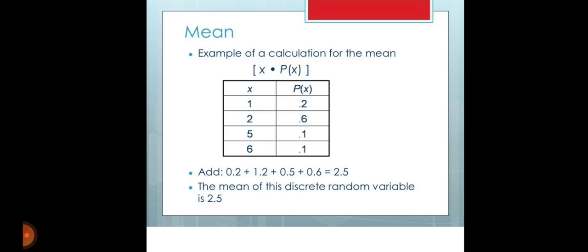So, an example of calculation for the mean. Suppose x is 1, 2, 5, 6 and p of x is 0.2, 0.6, 0.1, 0.1. So we add 0.2 into 1 plus 0.6 into 2 plus 0.1 into 5 plus 0.1 into 6. This adds up to 2.5. This means the mean of the discrete random variable is 2.5. So by summing all this using the formula, we get the mean of the discrete random variable.